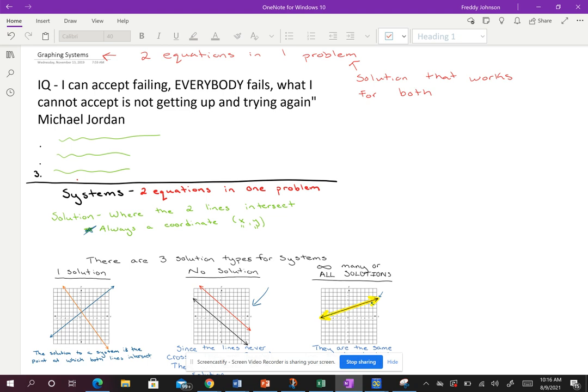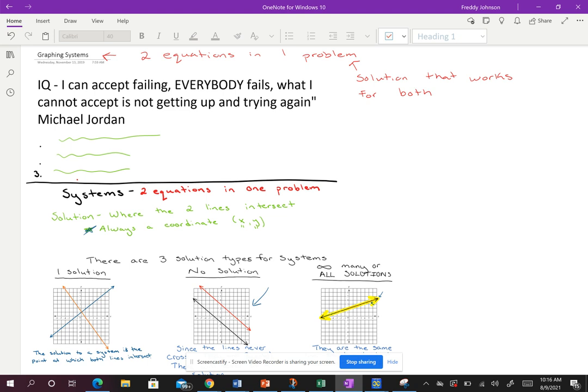Our solution, guys, to this is when we're talking about graphing. So the first way we're going to teach this is by graphing, and then we'll move on to the other methods. Okay, but the first method is by graphing. So what we're going to do is graph both equations, and what we're looking for is where they intersect. That point that lies on both lines.